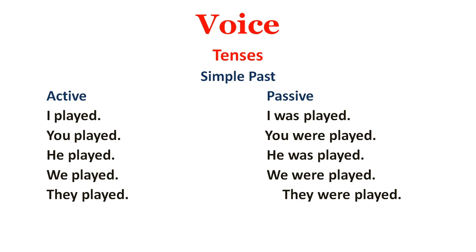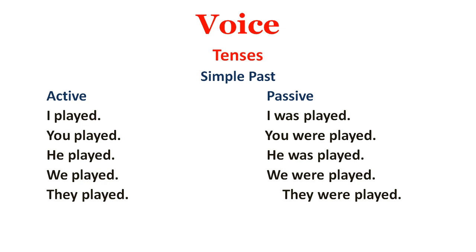The very first thing is about simple past. So we all know that past talks about was and were. And here in active and passive voice, the third form of verb plays a very important part. If we quickly see the example I have given on my screen, you can say I played, and I was played in passive. You played, you were played.